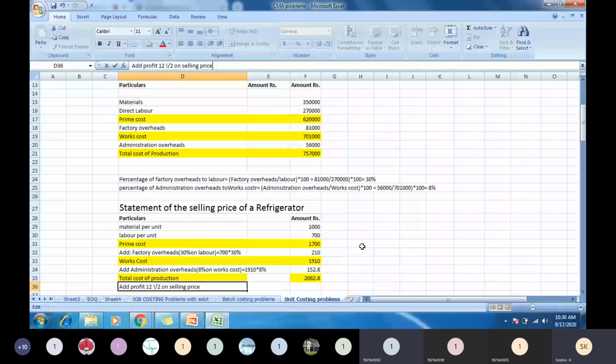Selling price is equal to, take the formula, selling price is equal to cost of production plus profit, right? So then equal to cost of production into... How much will it be then? 12.5 means...